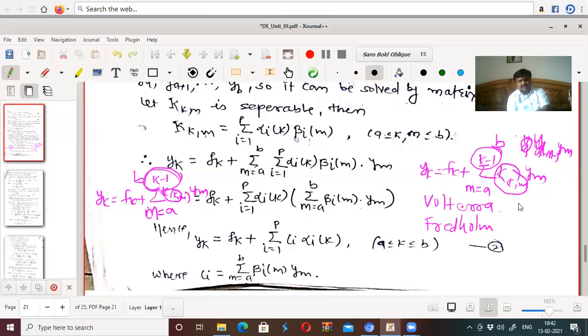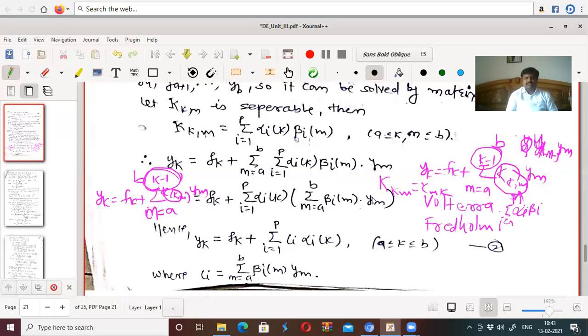We say that the kernel is separable if it can be written as a summation of alpha_i into beta_i, with i from 1 to p. We call it separable. We say that the kernel is symmetric if K(k,m) equals K(m,k). If we replace k by m and m by k, then you should get the same thing.